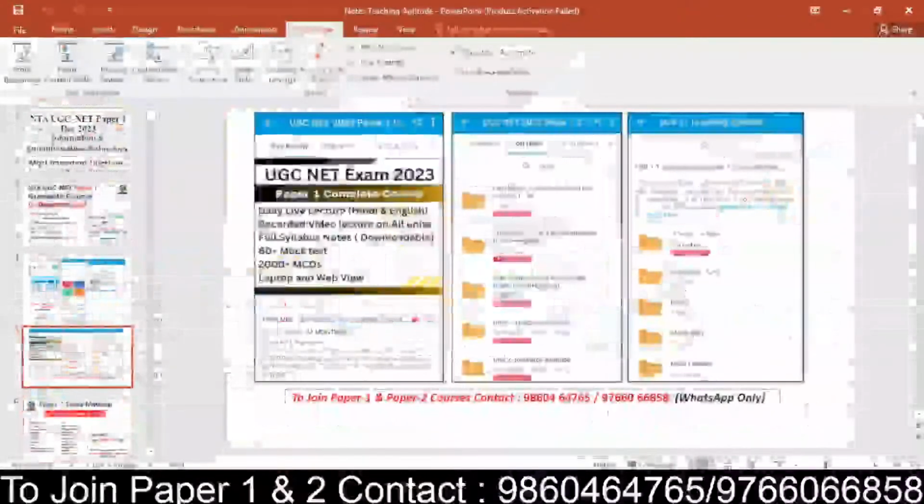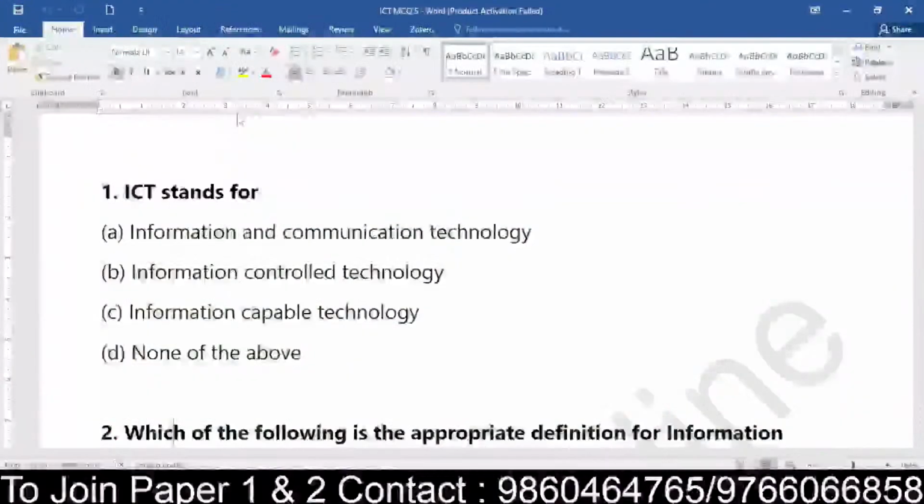Yes. So here is our first question for the day, a very easy question to start with. We have 25 questions to do. Make sure that you are utilizing the time very well. Keep the time limit and speed test in mind, and answer accordingly. ICT stands for: Information and Communication Technology, Information Control Technology, Information Capable Technology, or none of the above.